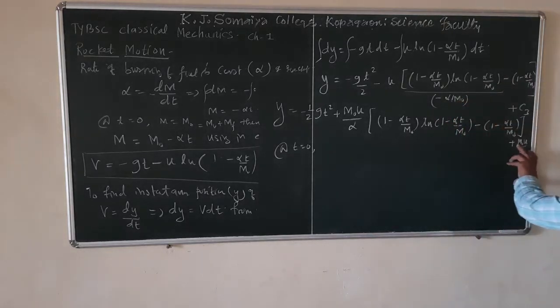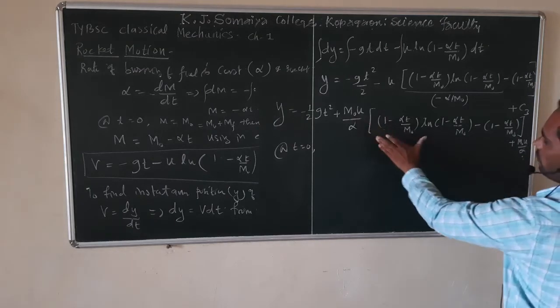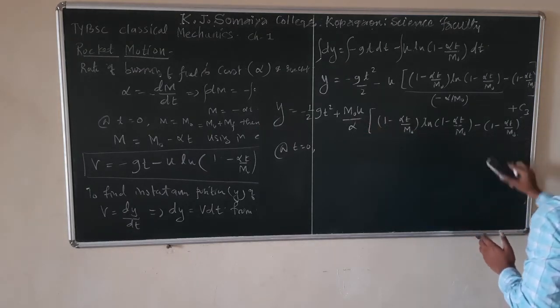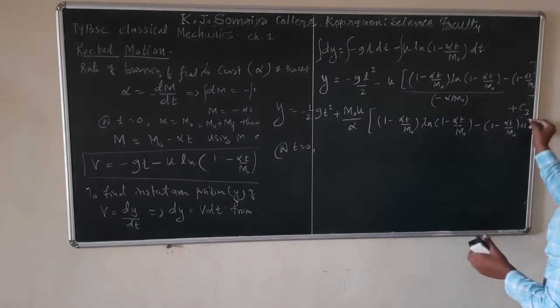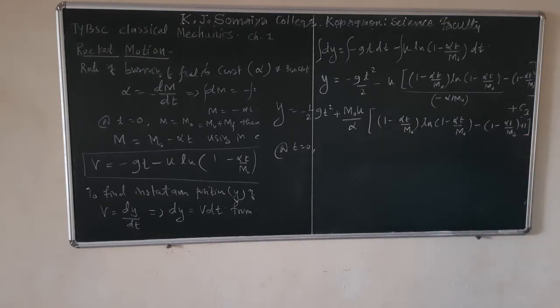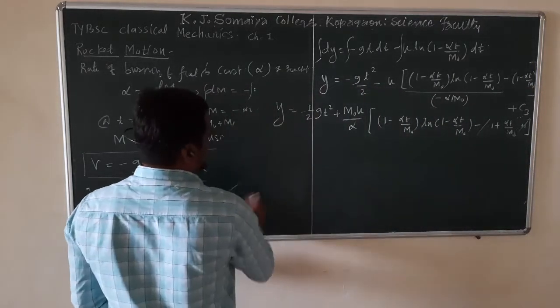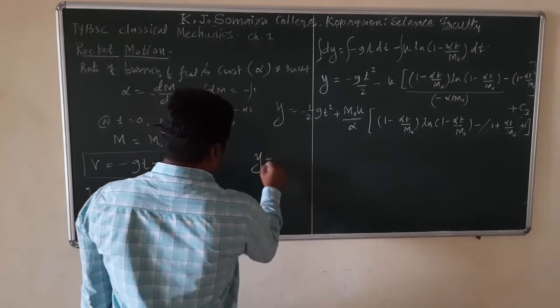Again, if you take m0 u upon alpha common from this term and this term, here we get only plus 1. If you multiply the minus sign to this, it becomes minus 1 and this becomes plus 1. So minus 1 plus 1, this term gets cancelled,